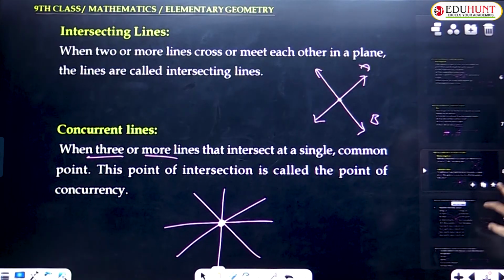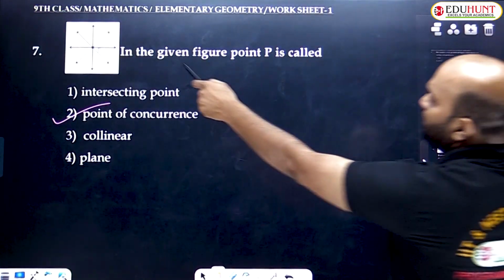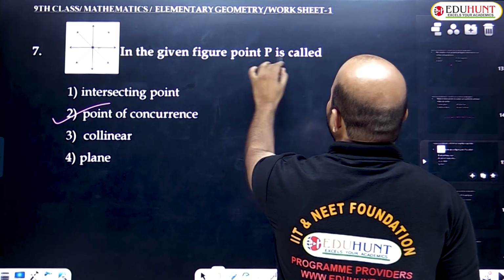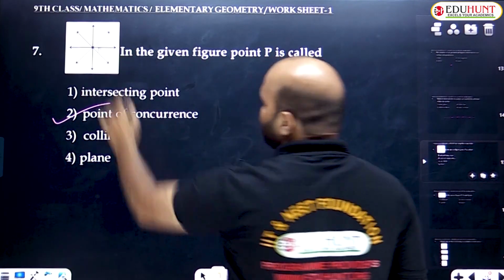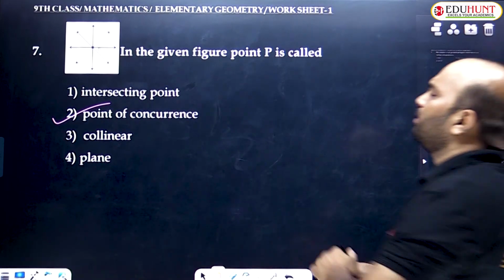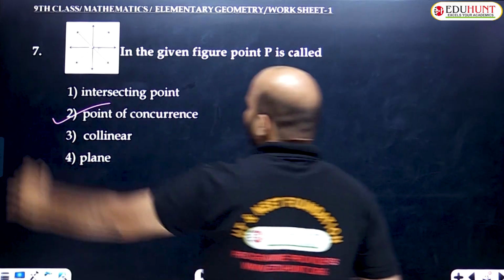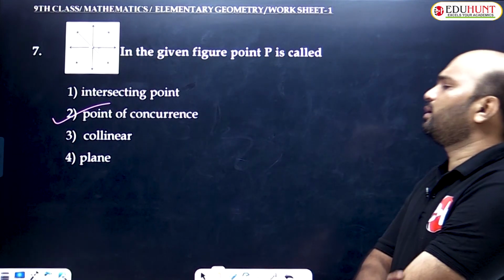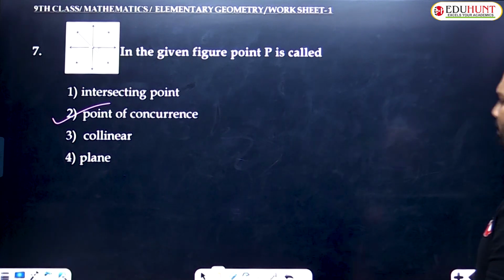So in that question, in the given figure, point P is called a point of concurrency. It is not an intersecting point, because intersecting means two or more lines. But here, P is a concurrency, where three or more lines intersect at a common or single point. The given point is called a point of concurrency. Option 2 is the right answer.